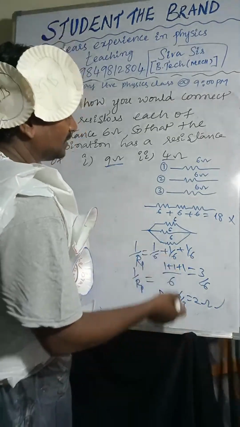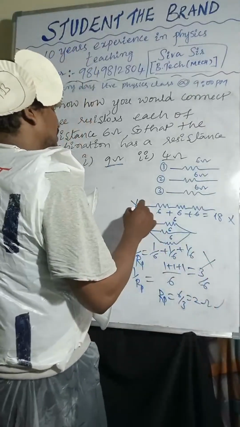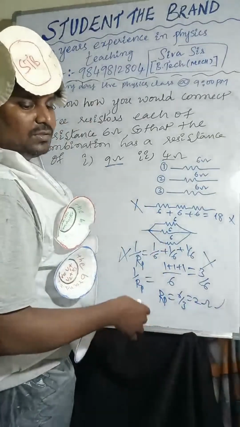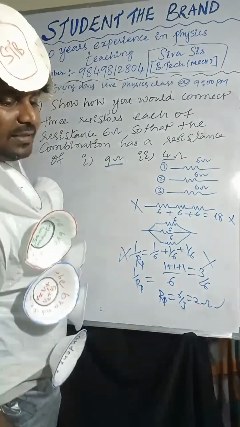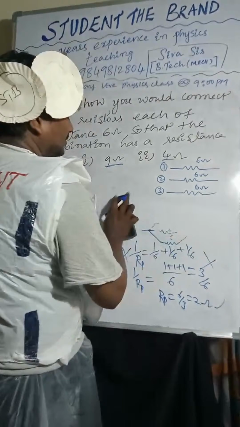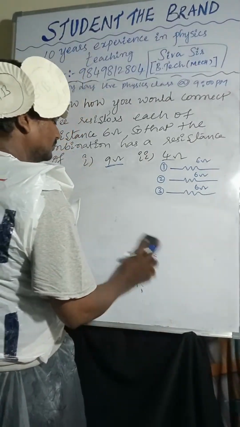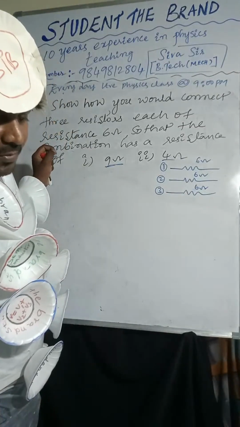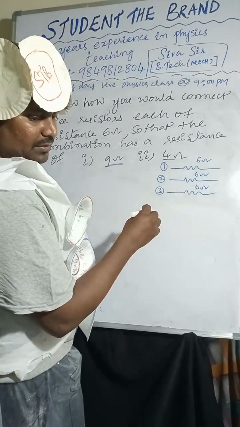So how much? This is also wrong. This method is also wrong. This one is wrong. So we have to go with another method. I'm taking another one. Check once. So I'm going to the next method.